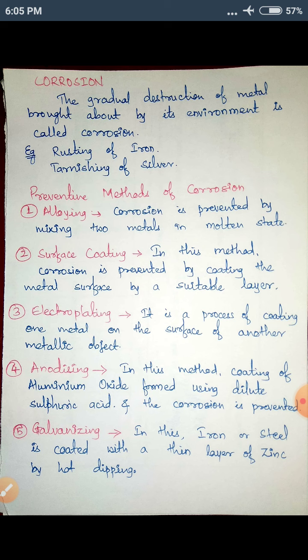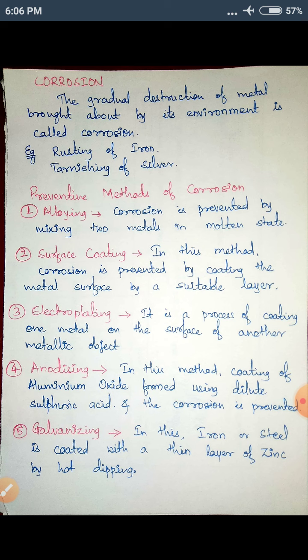Now the fourth point is anodizing. In this method, a coating of aluminum oxide is formed using dilute sulfuric acid. In this case, what is happening? Aluminum oxide is formed on the metal using dilute sulfuric acid, and the corrosion is prevented, because the first layer which undergoes corrosion is the oxide of aluminum. Aluminum oxide undergoes corrosion first, and by that time we can save our metal well in time.